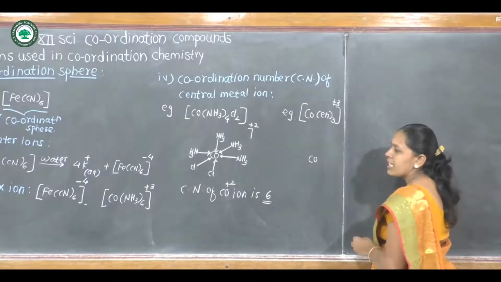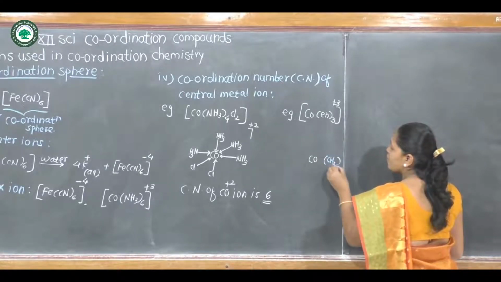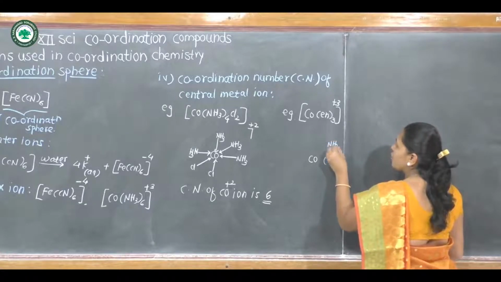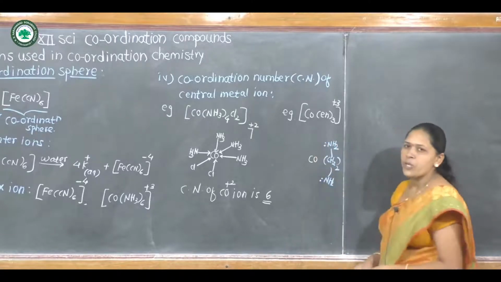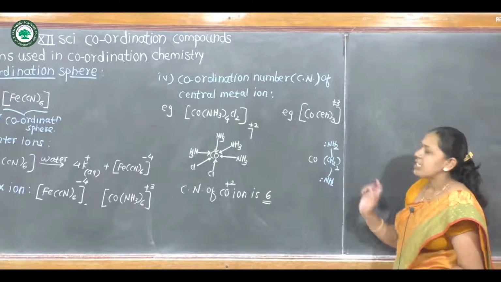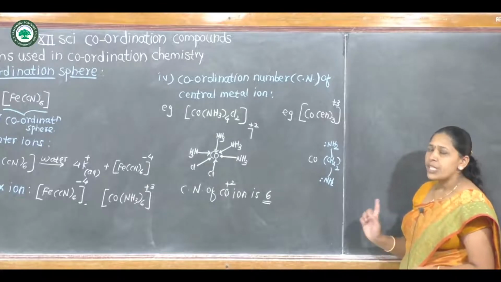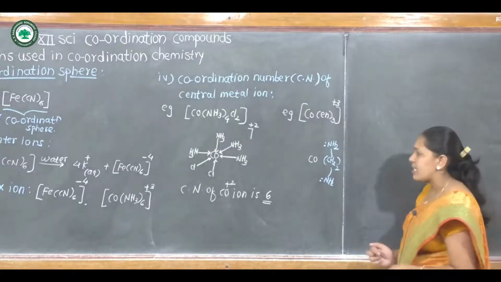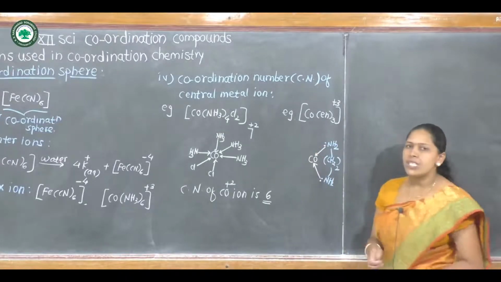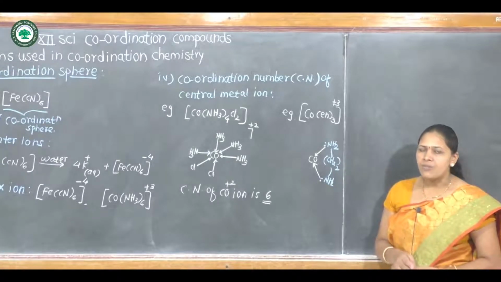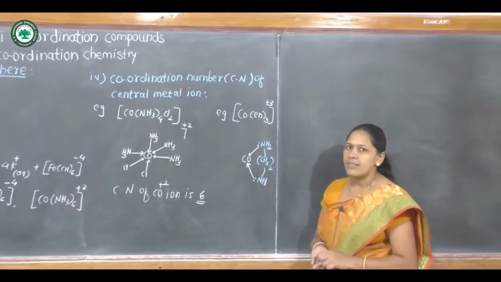What is the formula for ethylene diamine? CH2 twice, NH2 and NH2. This is one ethylene diamine molecule, or a ligand. One ethylene diamine consists of two donor atoms, that is two nitrogen atoms. Therefore it can donate two electron pairs to the central metal ion and can form two coordinate bonds.